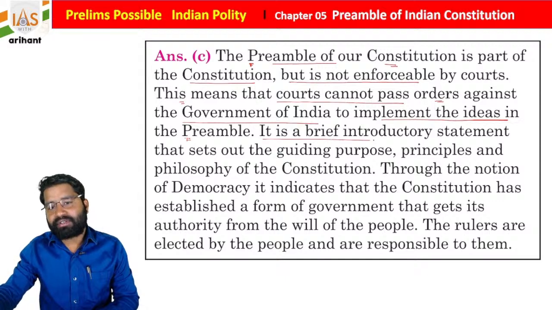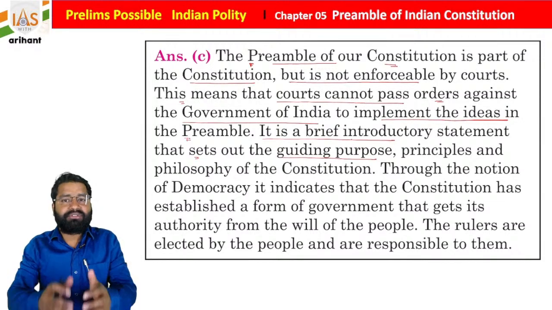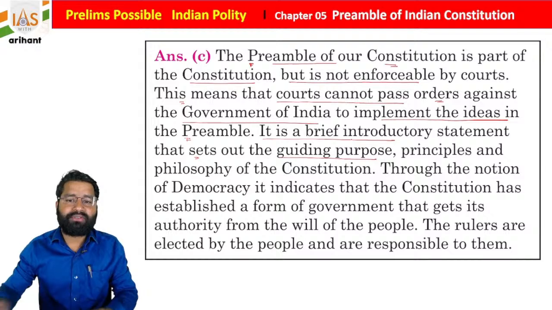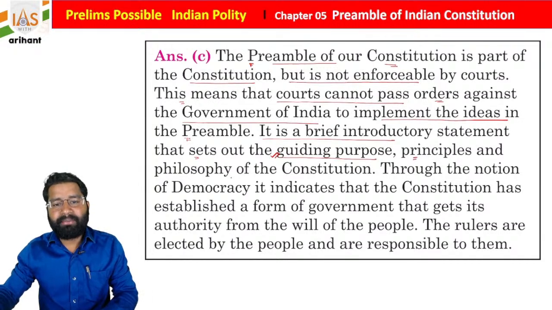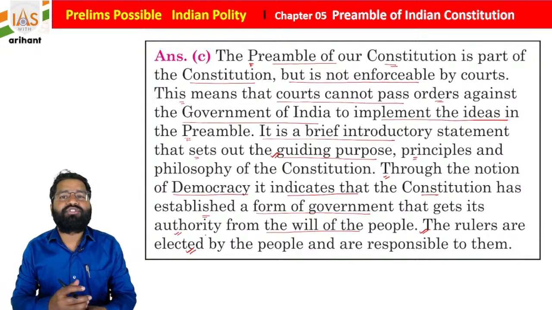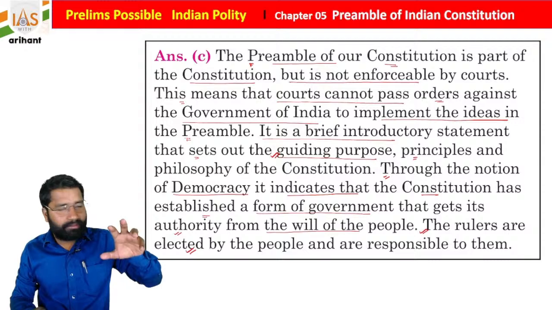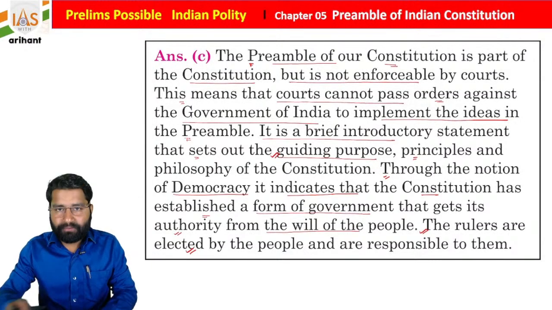It is a brief introductory statement that sets out the guiding purpose. As I told you, let's suppose some concept is ambiguous, where we use the preamble as the guiding purpose, the guiding star. The principle and philosophy of the Constitution, through the notion of democracy, indicates that the Constitution has established a form of government that gets its authority from the will of the people. The rulers are elected by the people and responsible to them. So this is about democracy, a government by the people, to the people and for the people, students.